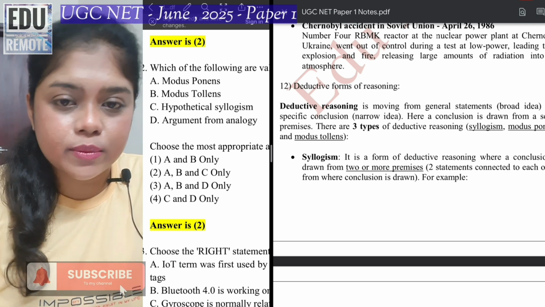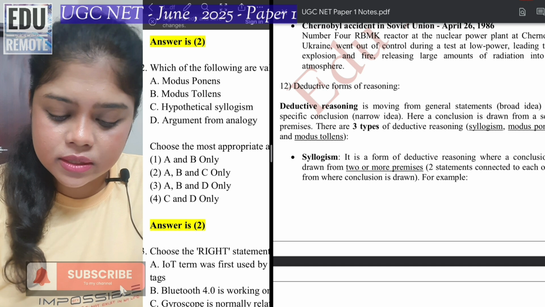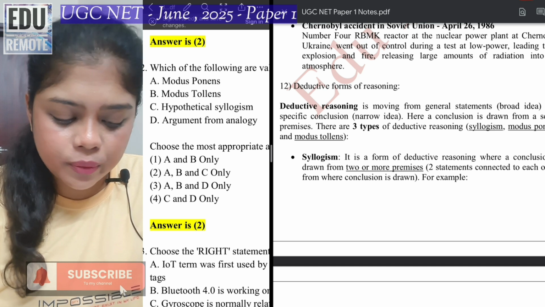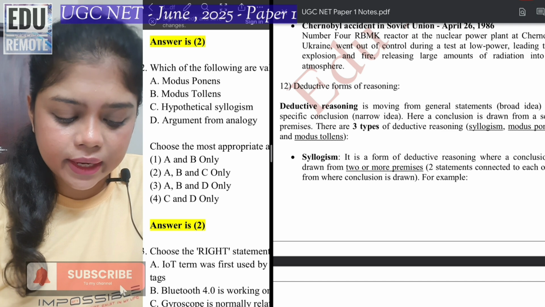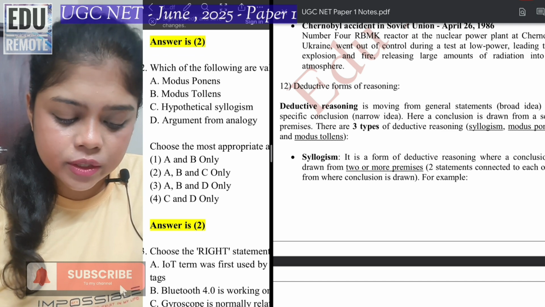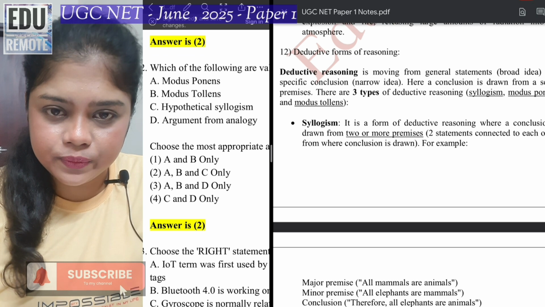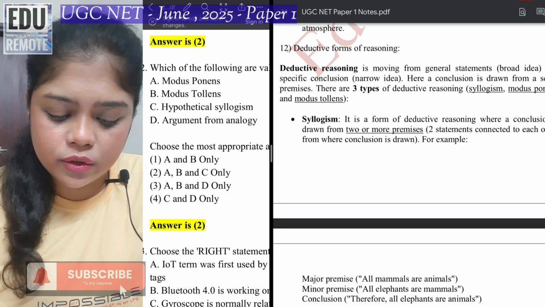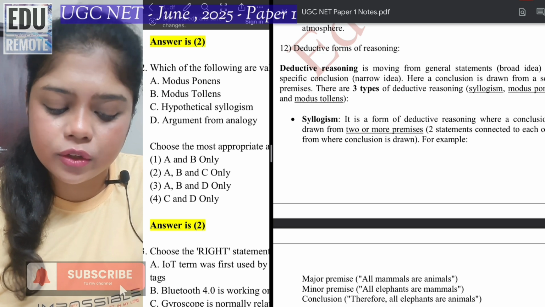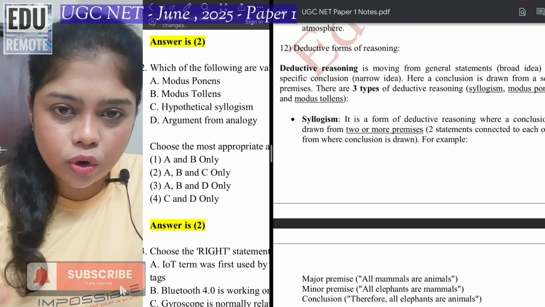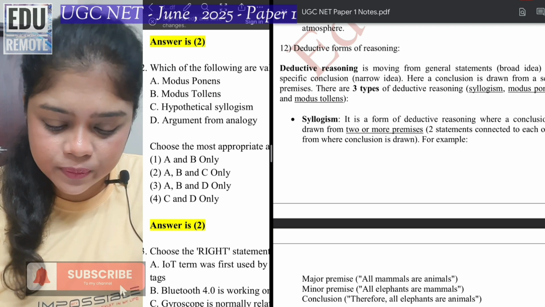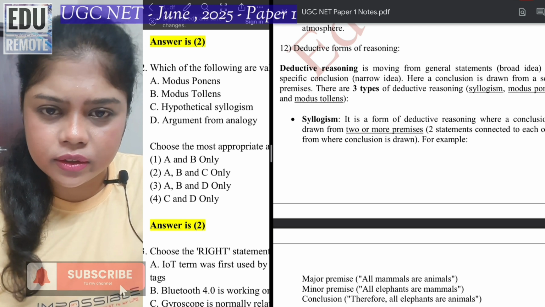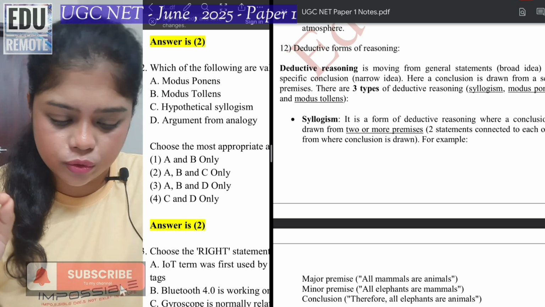Now there are 3 main types of deductive reasoning. One is syllogism, modus ponens and modus tollens. So having a brief idea of each, first one is syllogism. Syllogism is when you are forming a specific conclusion based on 2 or more premises, meaning based on 2 or more statements which are connected to each other, you are coming to one specific conclusion.